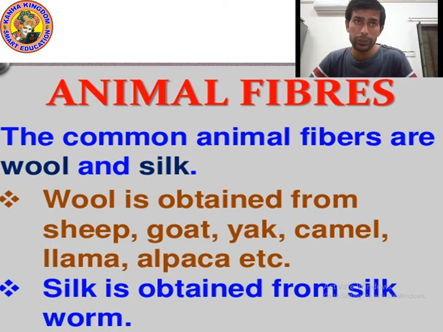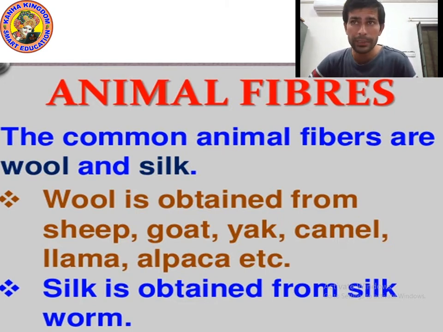I already told you that the main common animal fibers are wool and silk. We get wool from sheep, you already know about it.